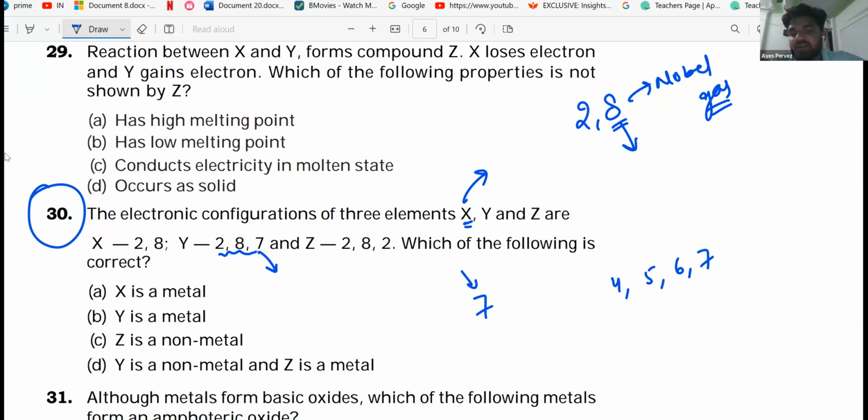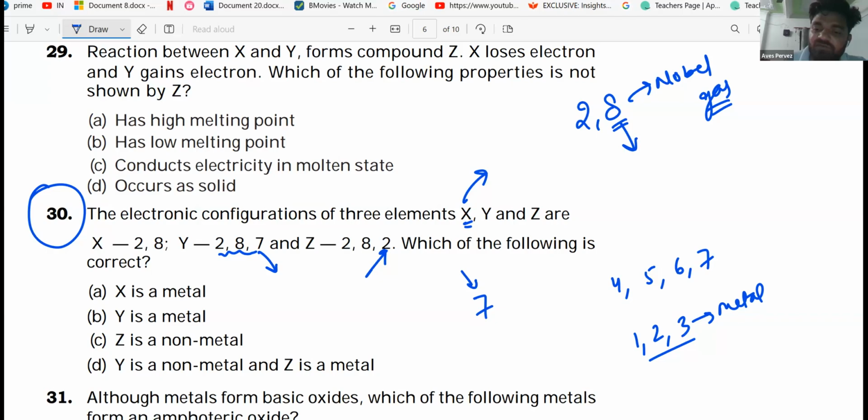Tell me whether Z is metal or non-metal. That is metal. Z is metal because it has 2 electrons in its outermost shell. If it has 1, 2, or 3 electrons, then it is considered a metal. You need to check only the outermost shell, except for helium and hydrogen.